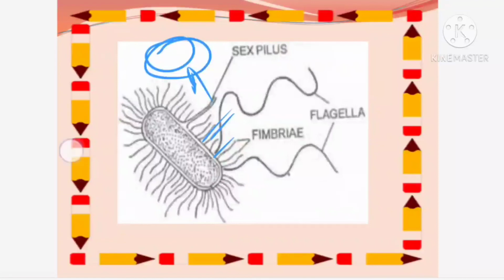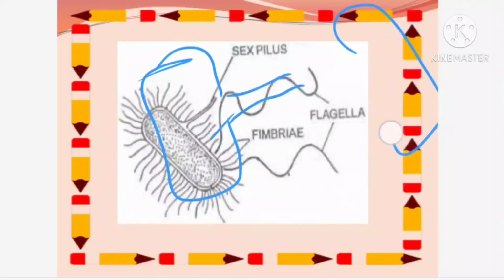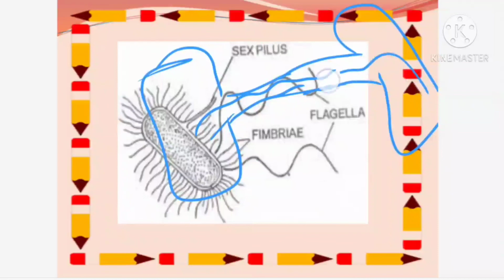And what is the role of the sex pili? As the name suggests, they are helping in reproduction. So 2 bacteria come together when they are undergoing conjugation. What do we call that reproduction? Conjugation, sexual reproduction. The sex pili of this bacterium and the sex pili of another bacterium come in contact. Some of the DNA from here will be moving there, and some of the DNA from there will be moving here. They all will reunite, and there will be exchange of the genetic material.